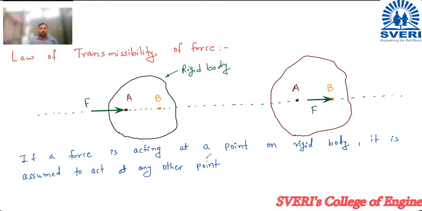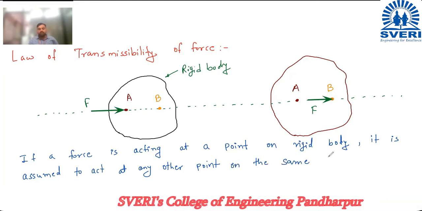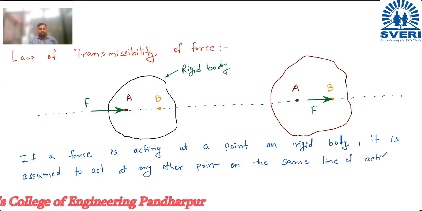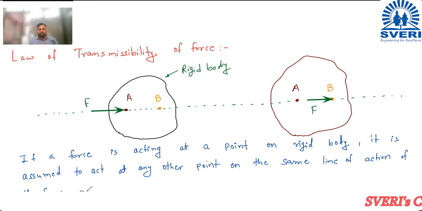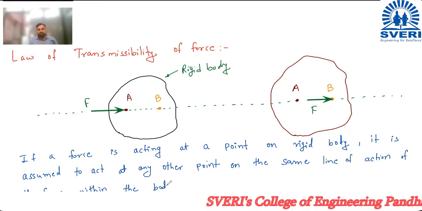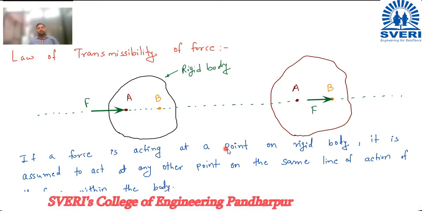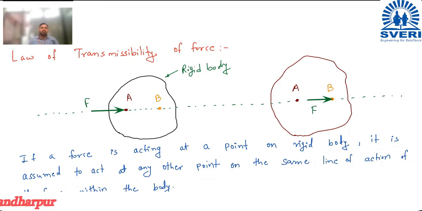So at any other point on the same line of action of the force within the body. Okay, so if a force is acting at a point on a rigid body, then it is assumed to act at any other point on the same line of action of the force within the body.